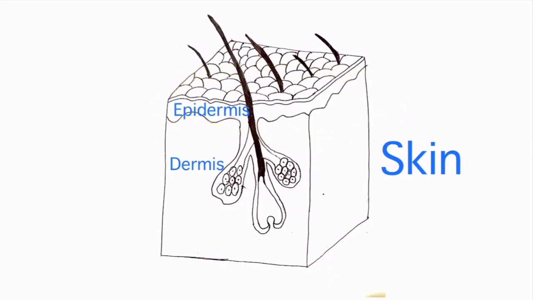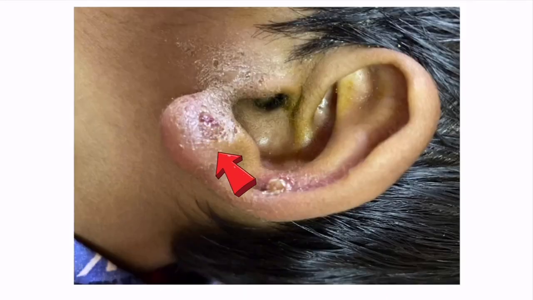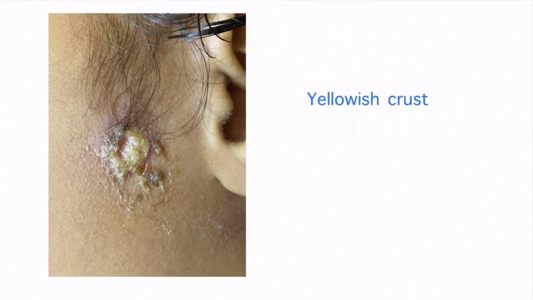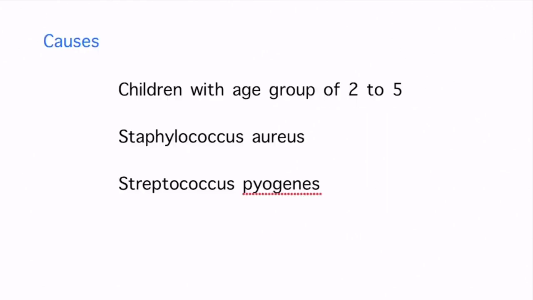This is also called school sore or impetigo contagiosa. It is commonly seen as superficial lesions with yellowish crust on them, which are commonly seen over the nostrils, lips, ear pinna, and behind the ear, arms and legs. Rarely it presents with large lesions in the axilla and the groin.